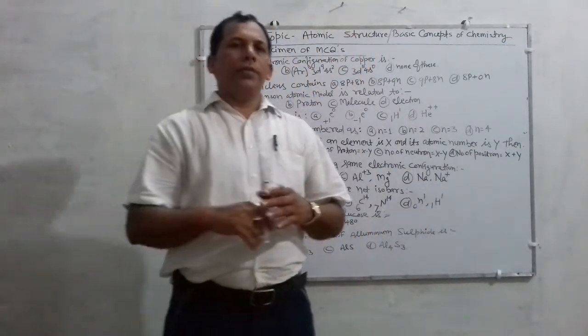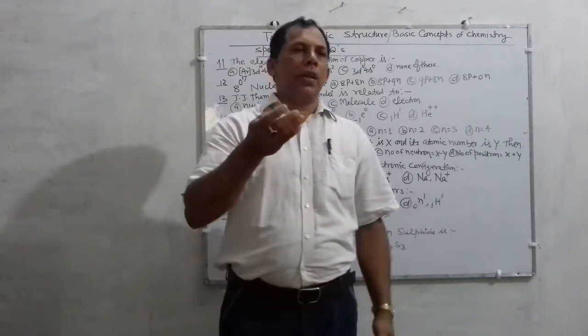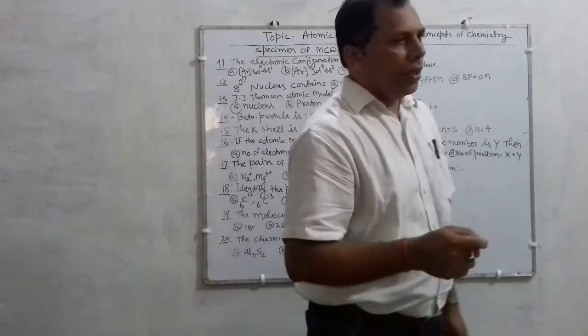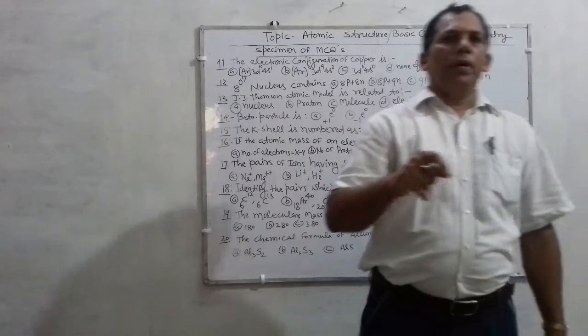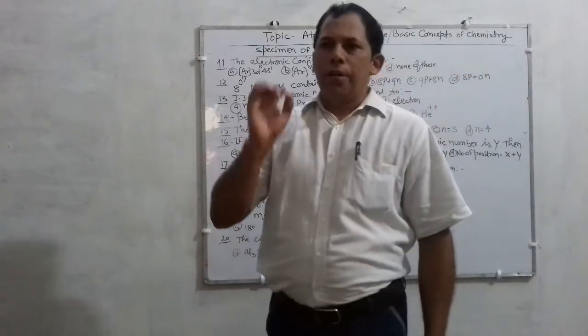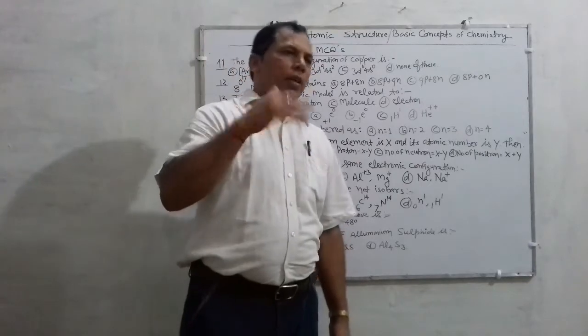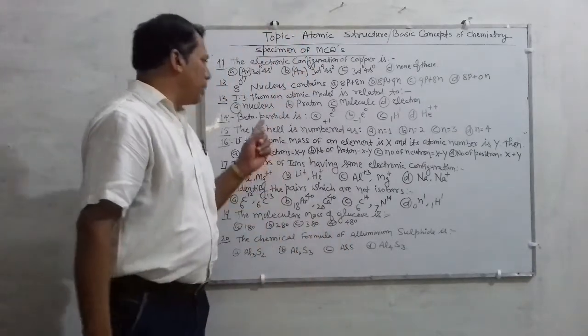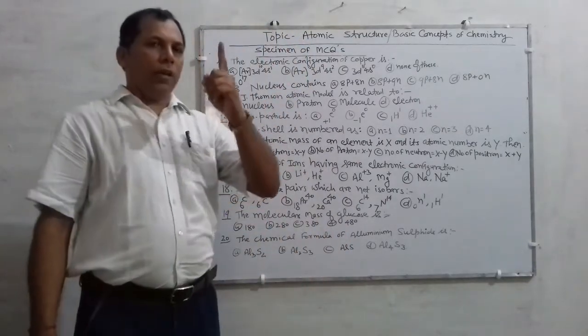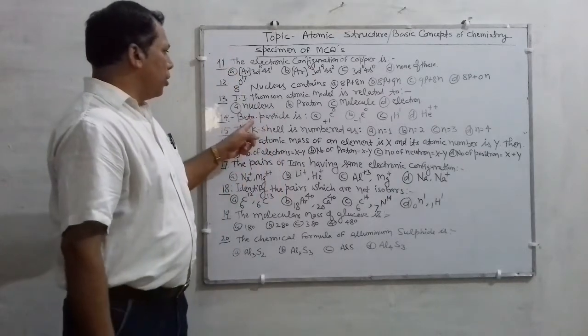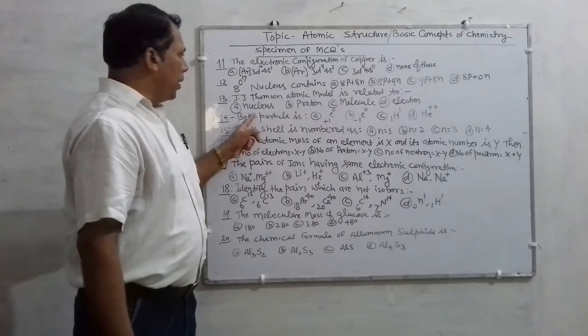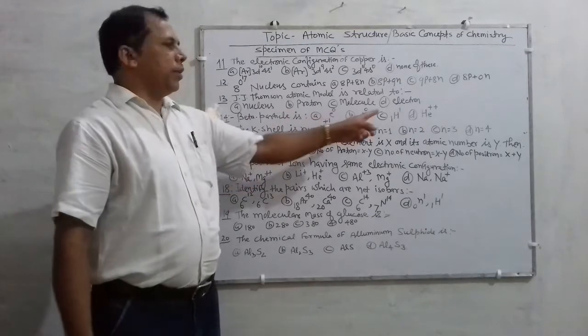There I have described some particles like alpha particle, beta particle, gamma particle, positron, neutrino, antineutrino, meson, and such type of particles you have studied there. So on the knowledge of that, you are in a position to know which represents the beta particle.